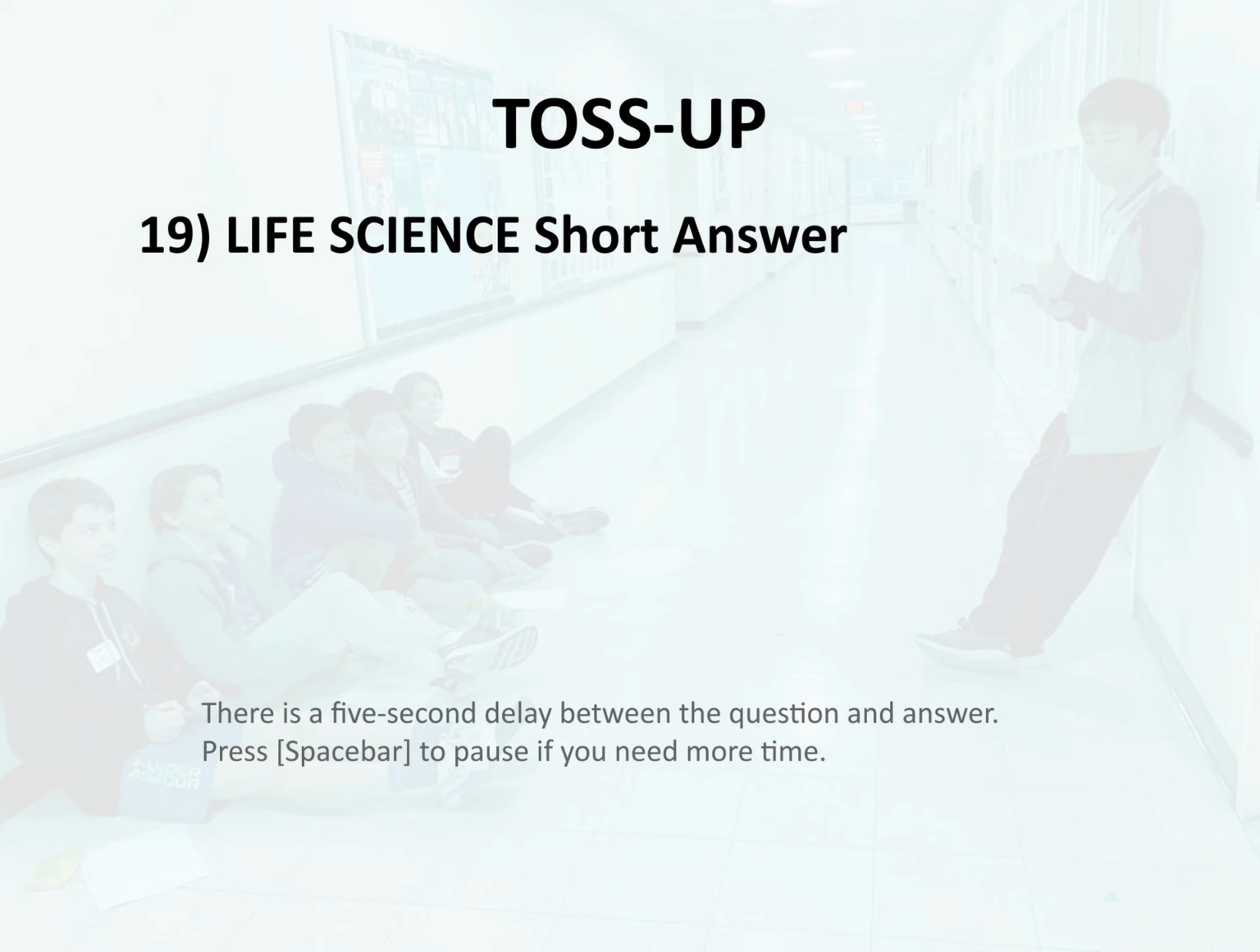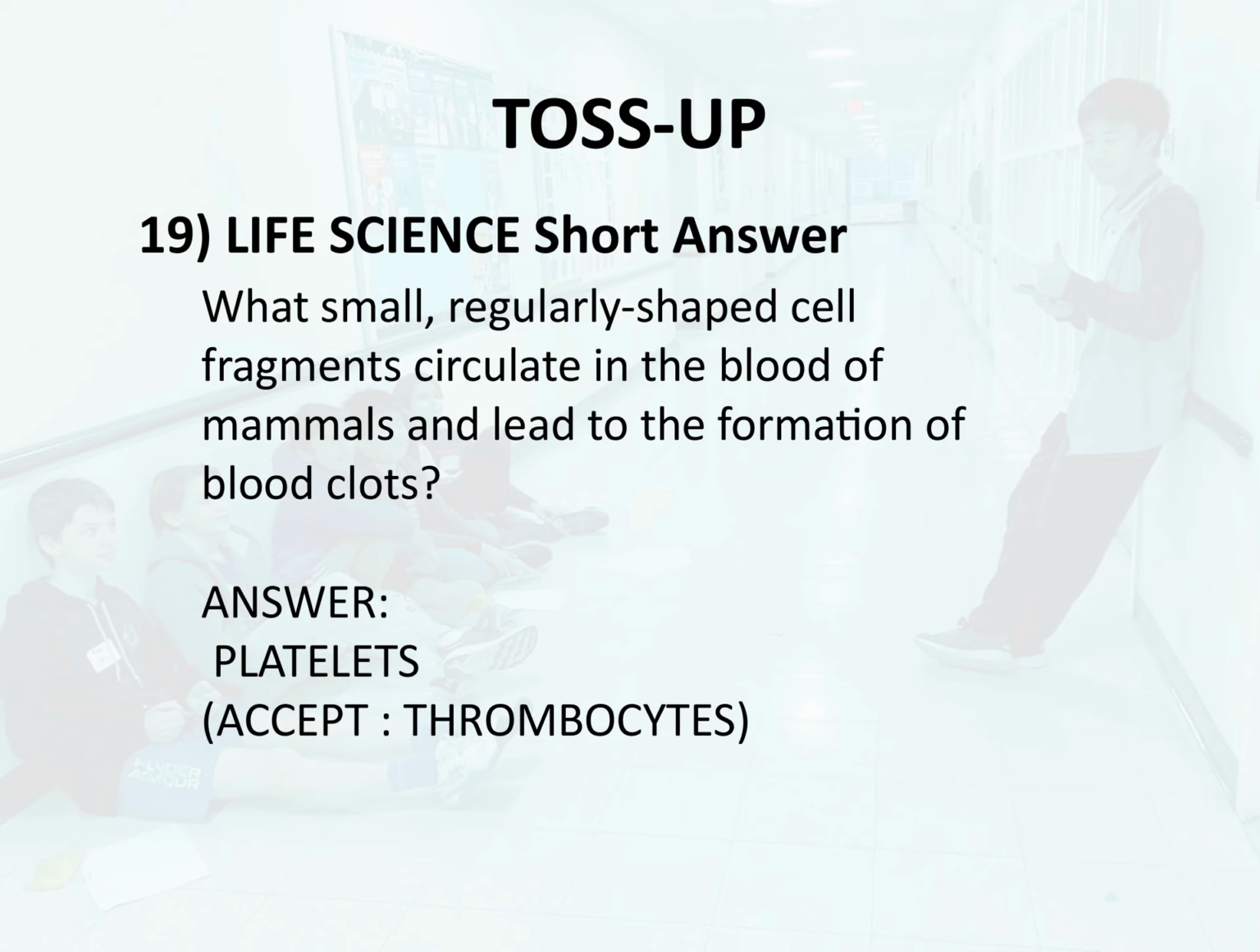Toss-up 19. Life science. Short answer. What small, regularly shaped cell fragments circulate in the blood of mammals and lead to the formation of blood clots? Answer. Platelets.